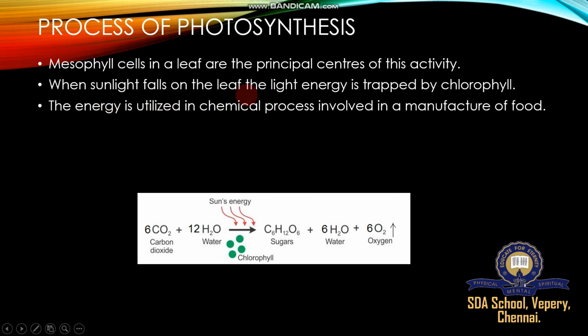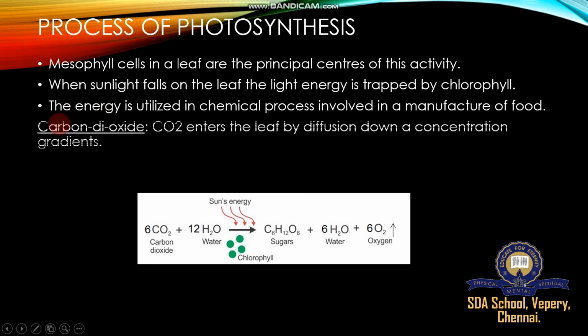The energy is utilized during this process. What energy? In the form of ATP. The energy is utilized in chemical processes involved in the manufacture of food. So at the time of synthesis of food, there is a requirement of energy. This energy is provided with the help of ATP through mitochondria.